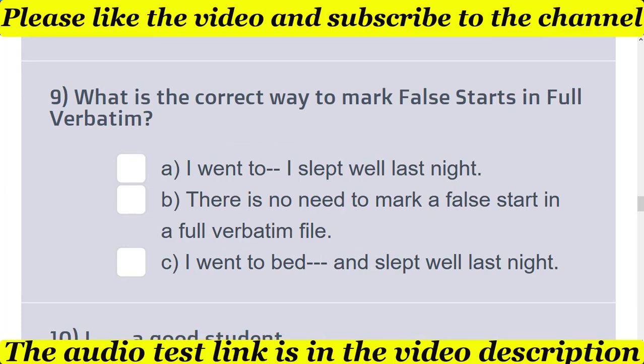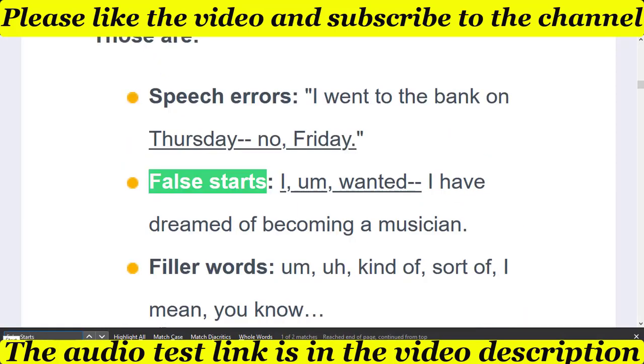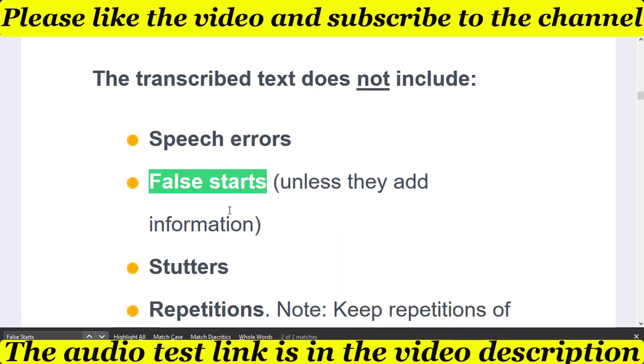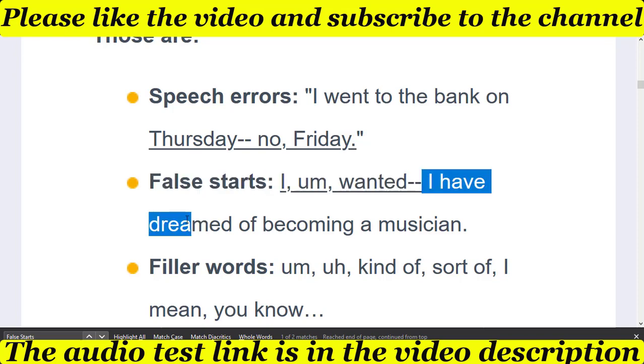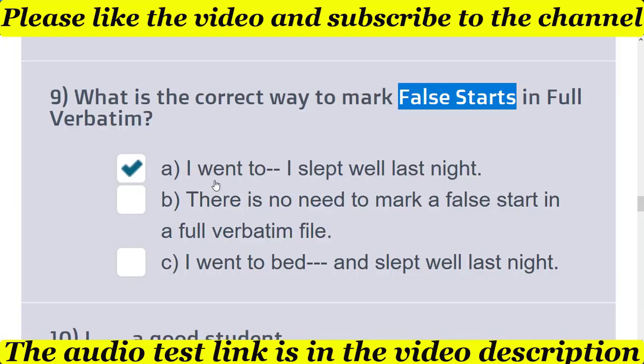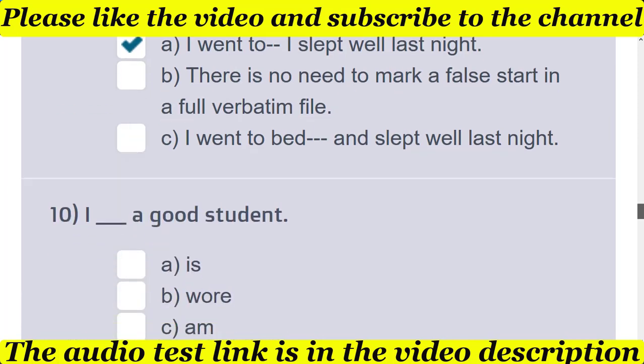Ninth question is, what is the correct way to mark false starts in full verbatim? Here we see double dashes are used when there is a false start. So that's why the first option is the correct option: I went to, double dashes, I slept well last night. So A is the correct option.